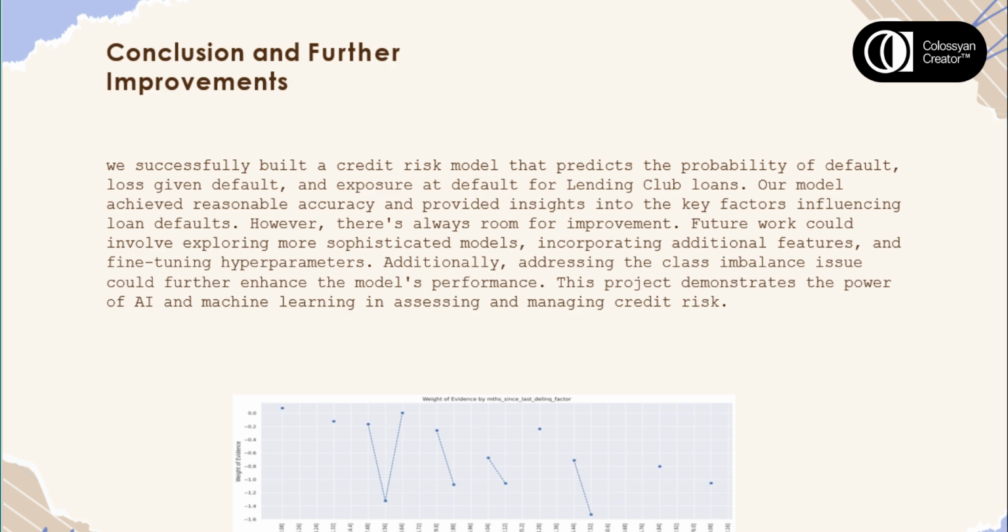In conclusion, we successfully built a credit risk model that predicts the probability of default, loss given default, and exposure at default for lending club loans. Our model achieved reasonable accuracy and provided insights into the key factors influencing loan defaults. However, there's always room for improvement. Future work could involve exploring more sophisticated models, incorporating additional features, and fine-tuning hyperparameters. Additionally, addressing the class imbalance issue could further enhance the model's performance. This project demonstrates the power of AI and machine learning in assessing and managing credit risk.